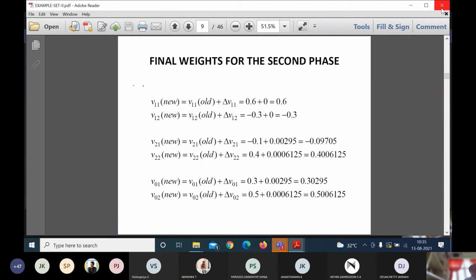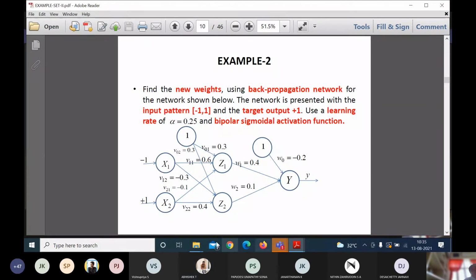Sir, can we solve one problem manually in the next class? Yes, one more problem is there, a second example, and we will solve it. Instead of binary, it is bipolar. That's all.